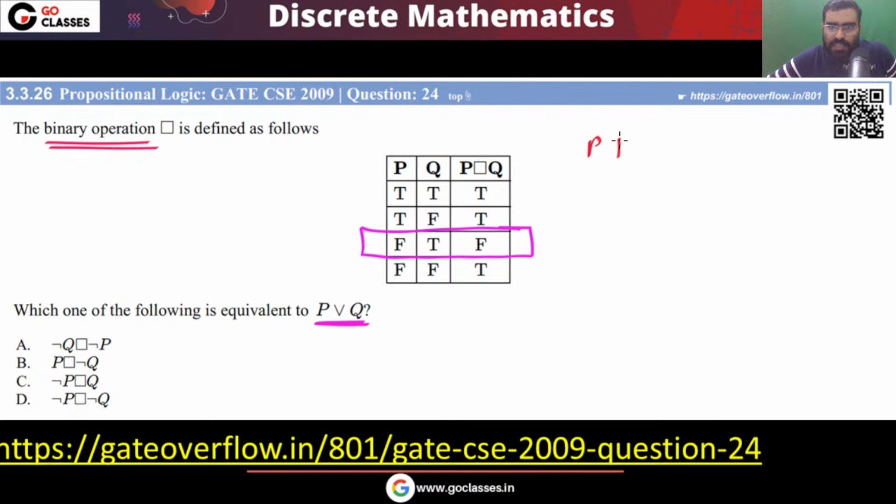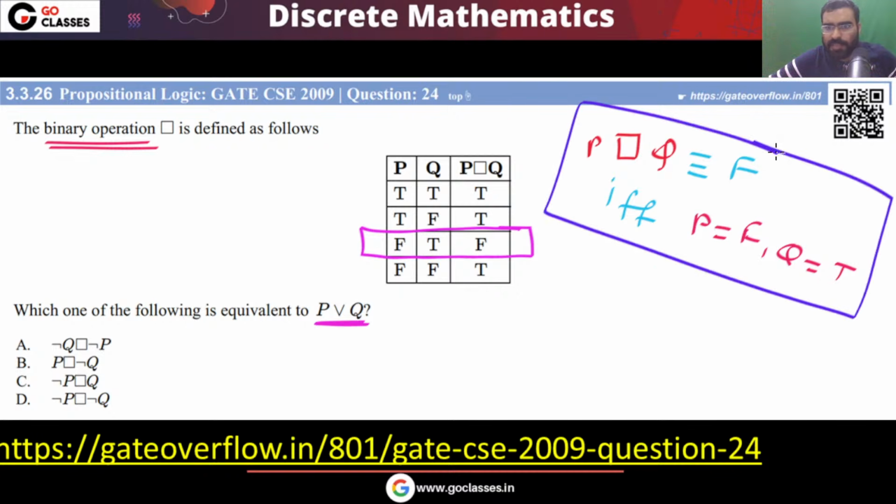So you can see this expression, this binary operation, it is false only when Q true, P false. So remember, this is false when it is false if and only if P false, Q true. So this happens when this happens.